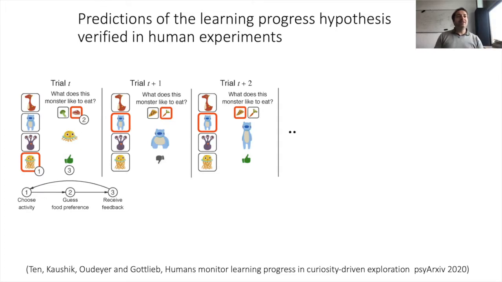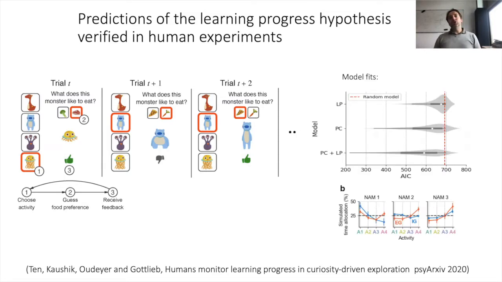And there were easy families to learn, intermediate difficulty families to learn, and families which had random food preferences impossible to learn. And so we collected the self-organized curriculum generated by several hundred humans, and then we tried to infer the utility function that they were using to organize their learning curriculum, and we were able to show that the utility function that best explains the behavior of humans indeed contains a component assessing the learning progress. So basically it was evidence that humans use learning progress to organize their curriculum of learning when they are free to choose.